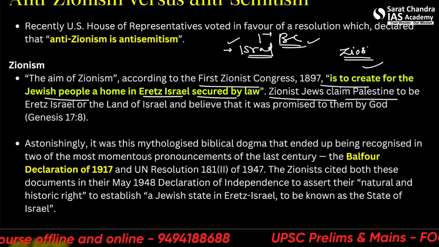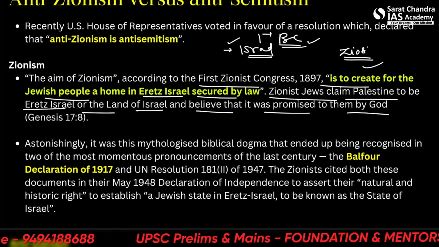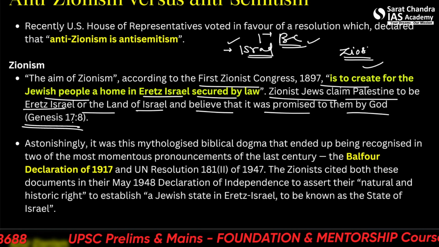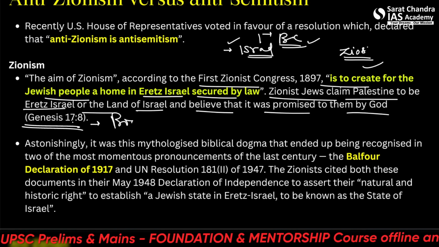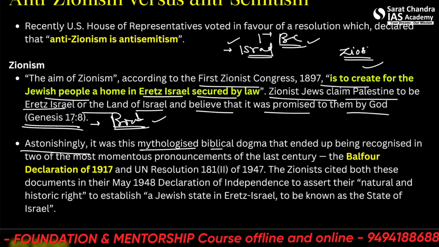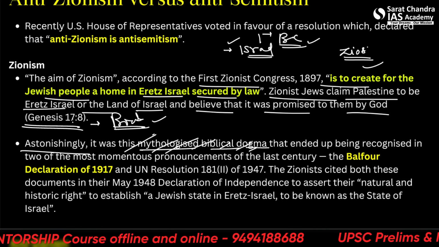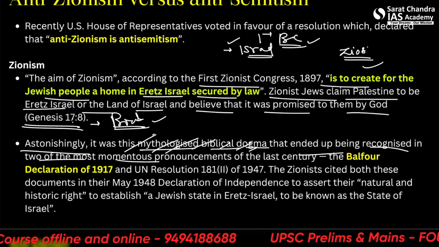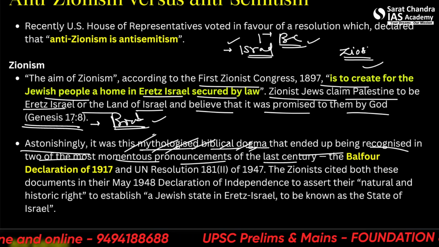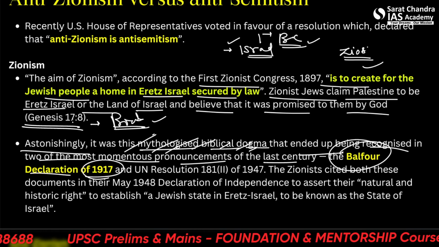Zionist Jews claim Palestine to be Eretz Israel, or the land of Israel, and believe that it was promised to them by God in Genesis 17:8 in their book, the Hebrew Bible. Astonishingly, it is this mythological biblical dogma that ended up being recognized in two of the most momentous pronouncements of the last century. One is the Balfour Declaration of 1917. So this is very important.